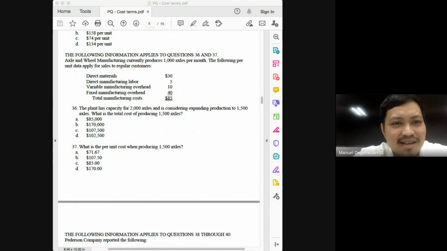The plant has capacity for 2,000. How do we say this, class? Axles is considering expanding production to 1,500. What is the total cost of producing? 30 plus 5 plus 10, so this is 45, and the level of production would now be 1.5.